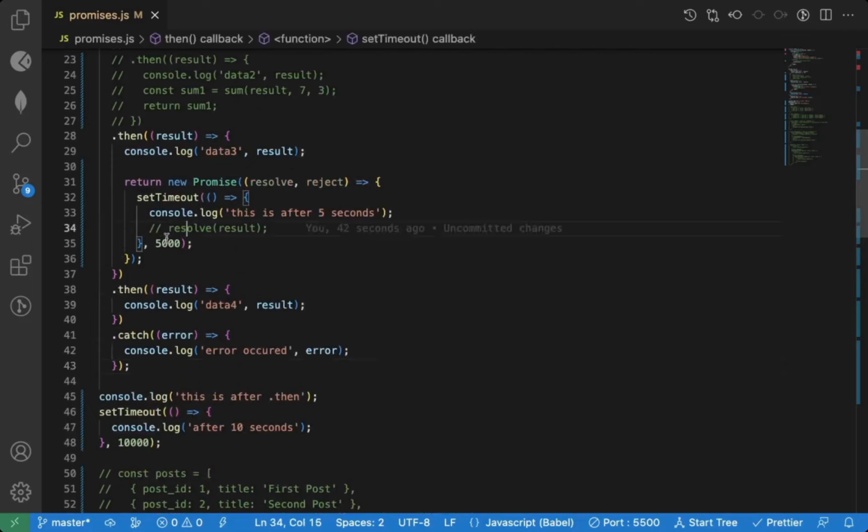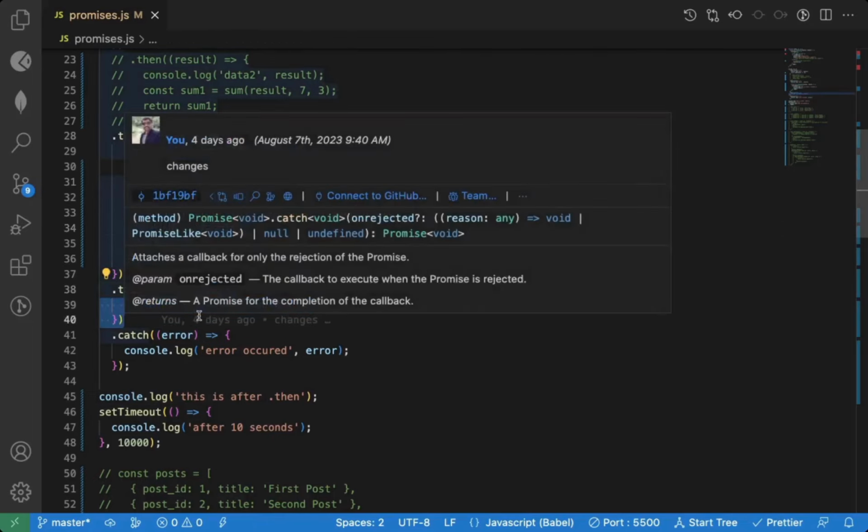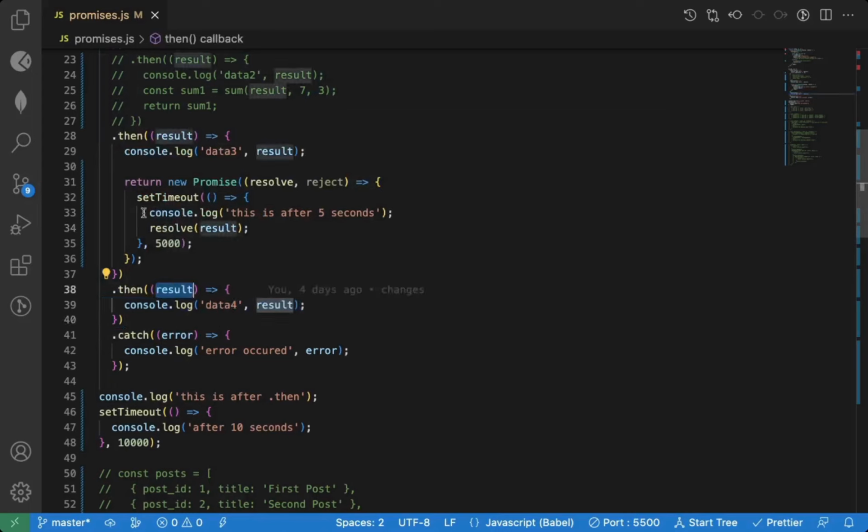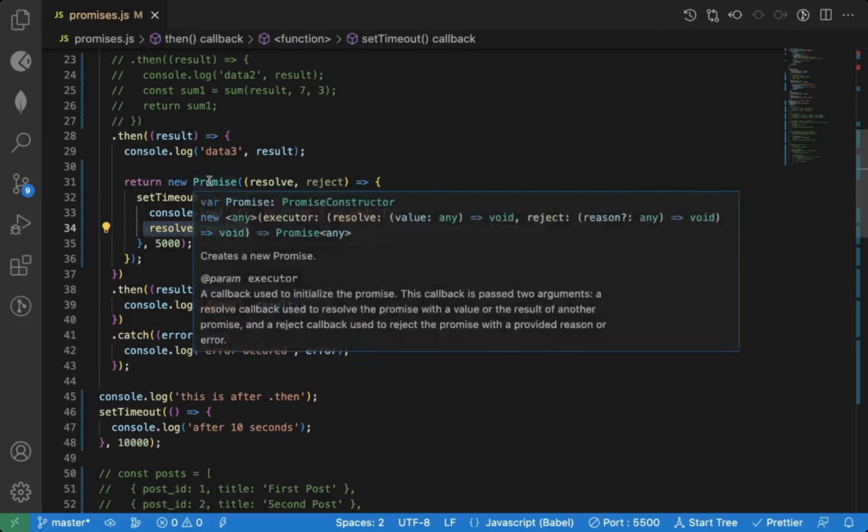If your next code is dependent on the previous API result, then you should return a promise from the previous and resolve that. Then only in your next .then you will get correct data which is coming from the API. No matter how much time it takes for the API to get that data, this console.log will always execute after you have that data. That is a guarantee, because you are using promise.